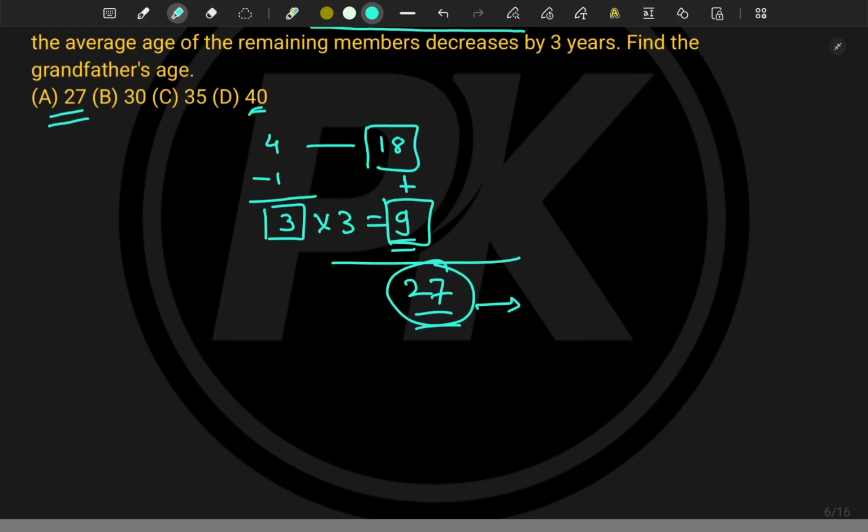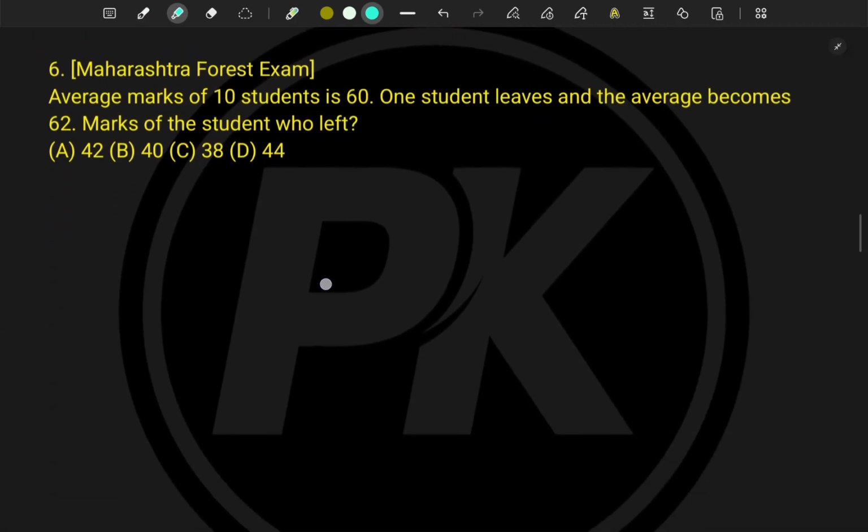Now let's move to the next problem, which is problem number 6. The average marks of 10 students is 60. One student leaves. Now here, one student is leaving, so the total number of students will become 9. The average becomes 62. Here the average is increased by 2.